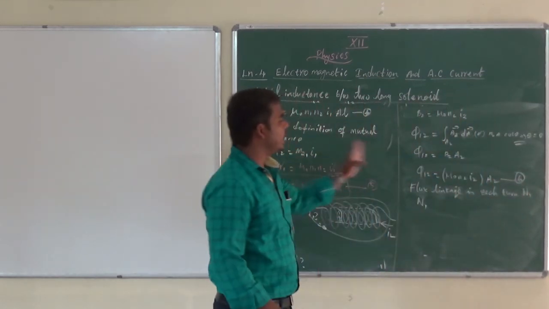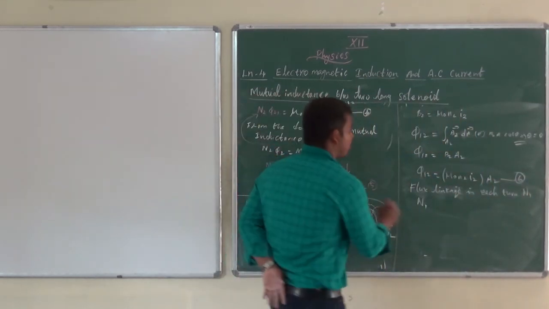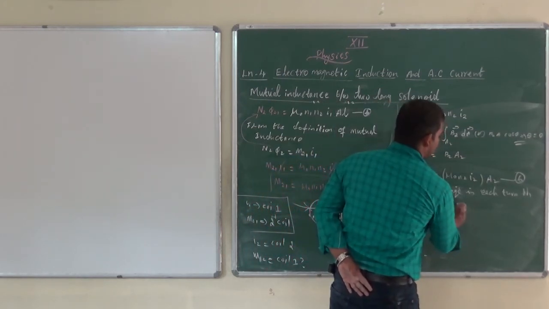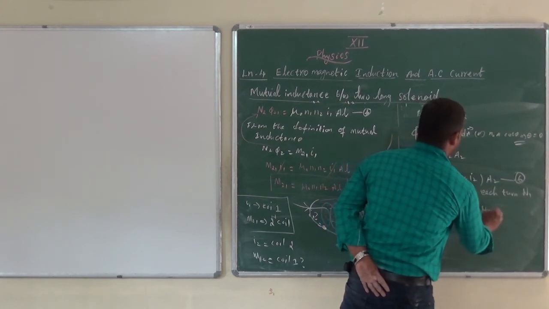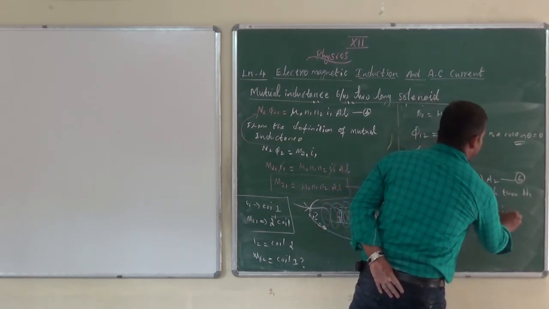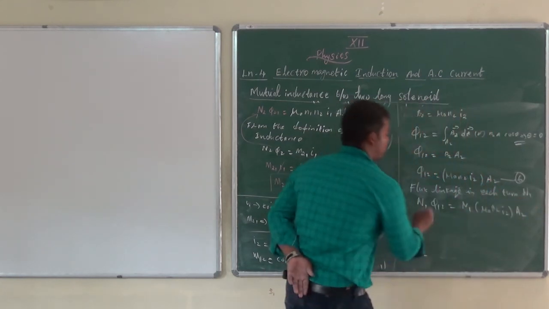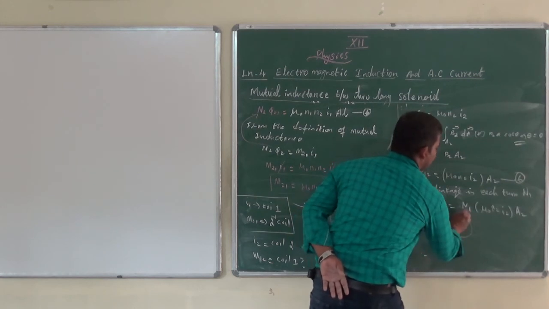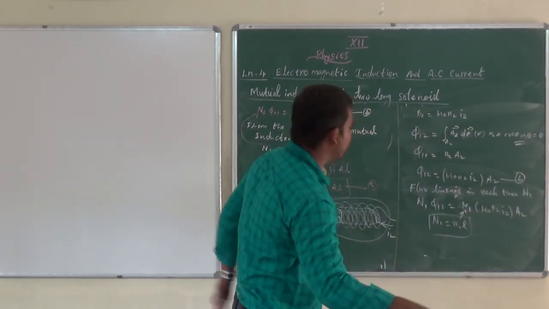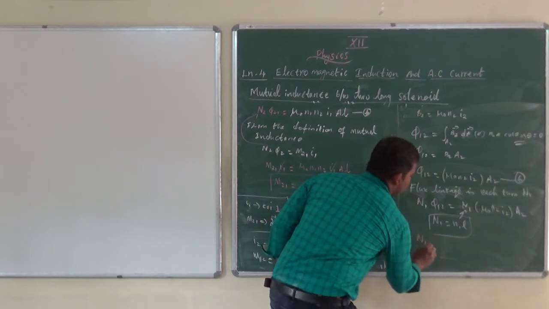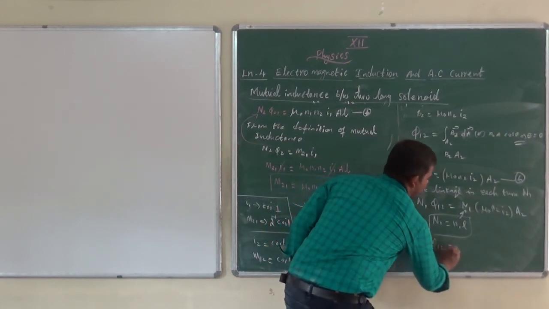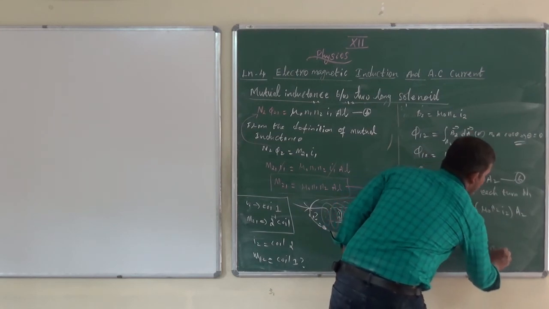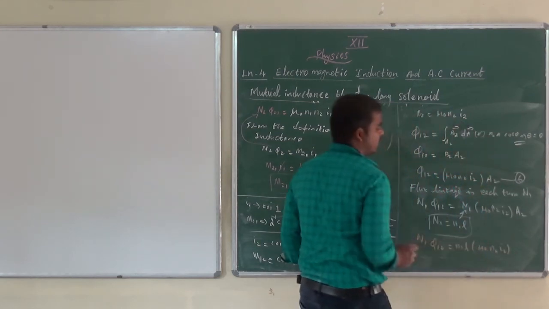So multiply equation number 6 on both sides by N1: N1 phi 12 equals mu naught N1 N2 I2 into A2. We know that N1 equals n into L, so substituting the N1 relation, N1 on the left side doesn't change, and the rest of the equation is mu naught N2 I2 A2.